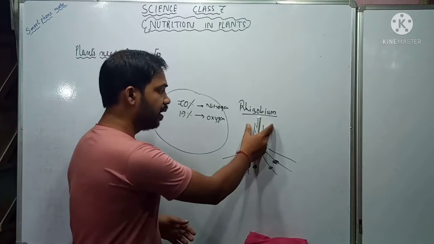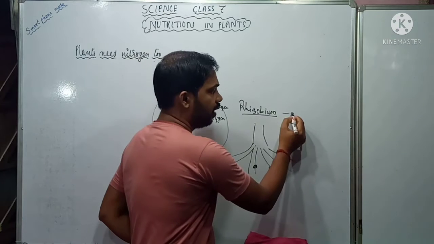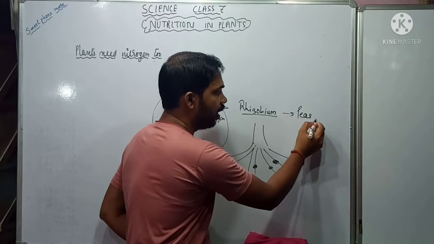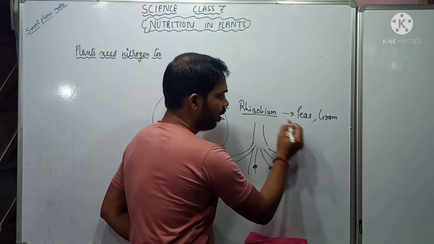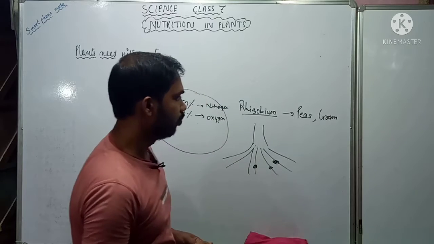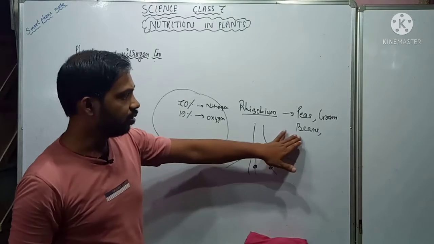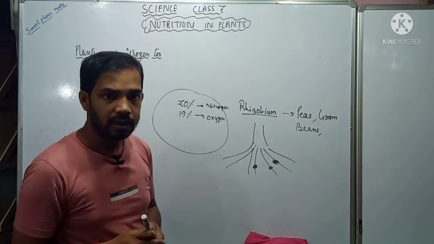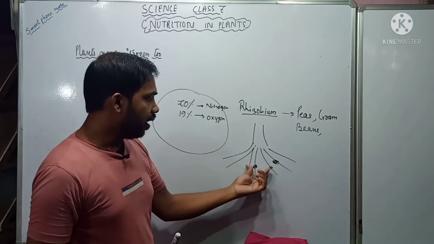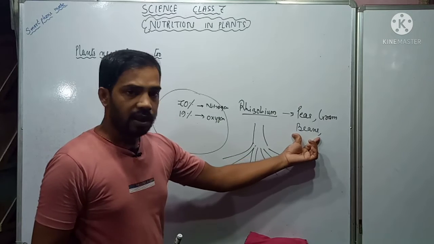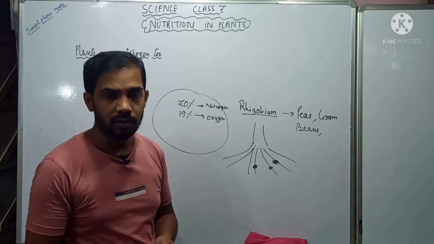But do you think these bacteria are present in all plants? No, they are present only in a few plants, like the pea plant, then gram, and some plants like beans. They are present in only these kinds of plants. Then what will happen to other plants? How will they obtain nutrients? These plants get nitrogen because bacteria are present in their roots. But what will happen to other plants?